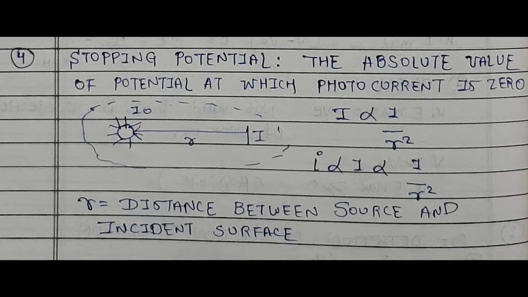As you can see, r is equal to the distance between source and incident surface. If you want to increase the intensity value, then you have to decrease the value of r and vice versa, as you can see from our equation.